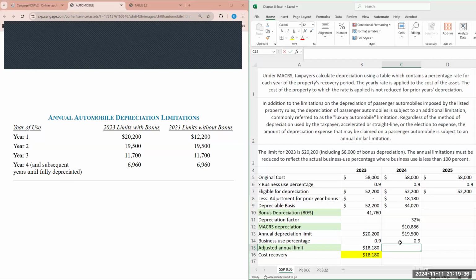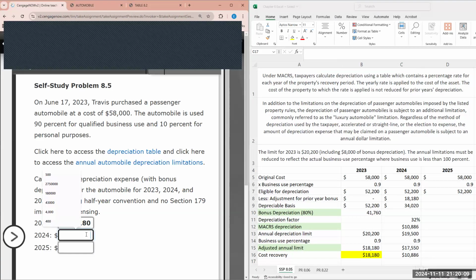So even though the maximum amount is $19,500, we know we're only using the automobile 90% for business purposes. So the adjusted annual limit would be the annual depreciation limit times the business use percentage of 90%. And that gives us an adjusted annual limit of $17,550. And in such case, we are going to take the lower of the two. So here we see that the depreciation is going to be $10,886.